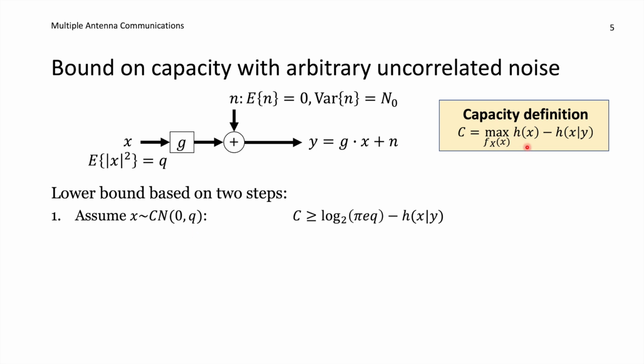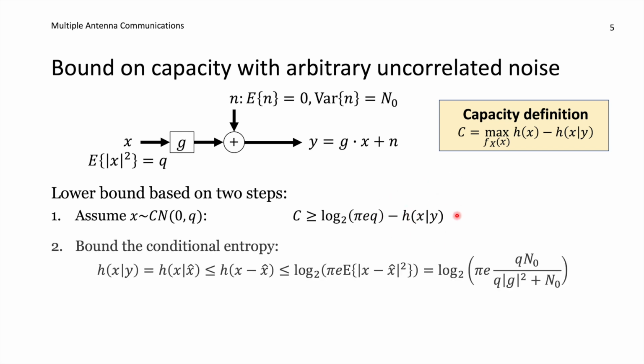And now the differential entropy of x is given by the expression we had before because it's Gaussian distributed: log 2 of pi times e times the variance, which is q in our case. Now we still have the second term, differential entropy of x given y. We will now bound this conditional entropy, and in particular look for something that is a larger value than the true one, because then we are subtracting something that is larger, and we continue to get a lower bound on the channel capacity. So here is the conditional entropy.